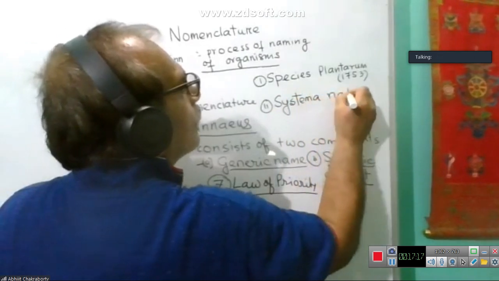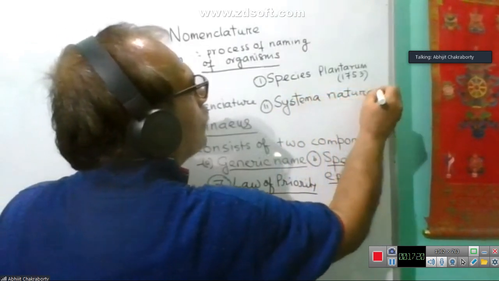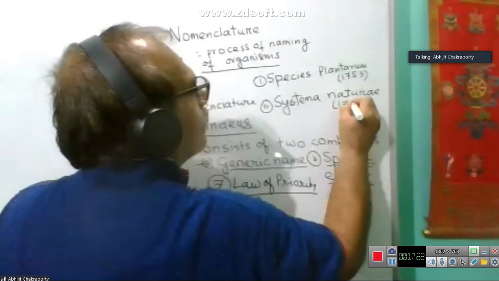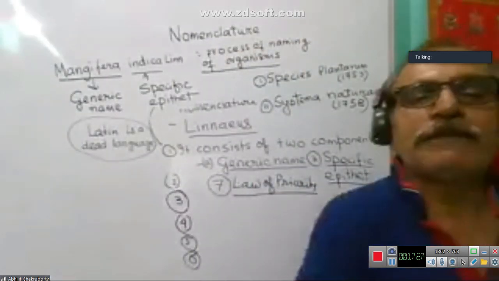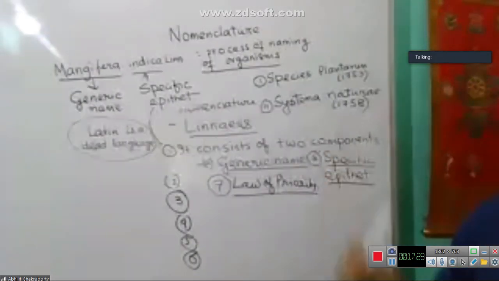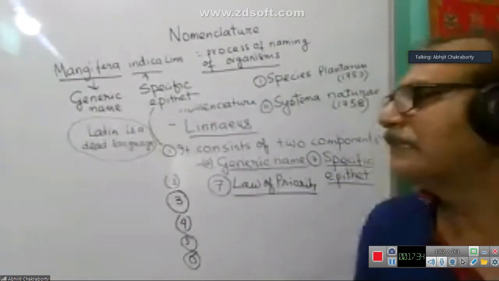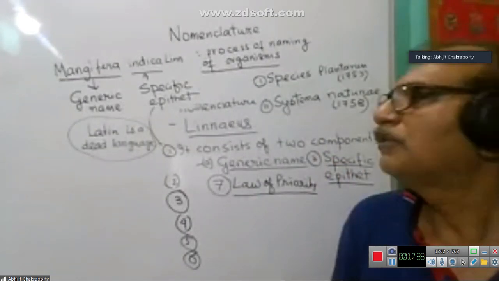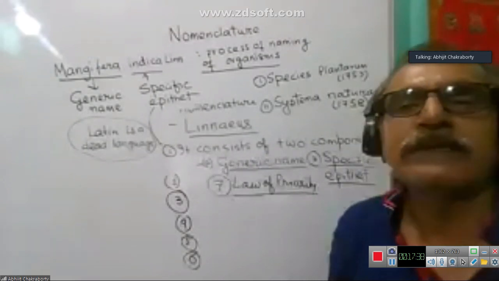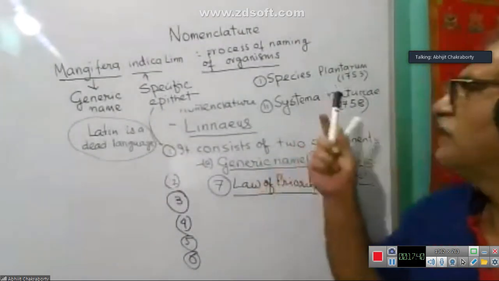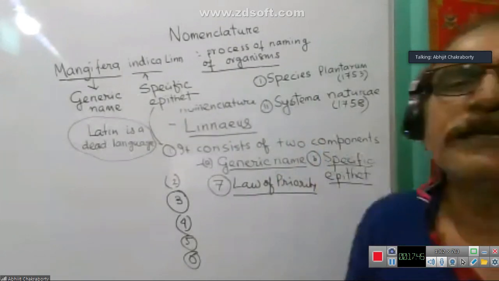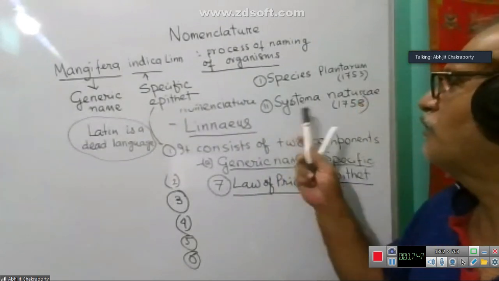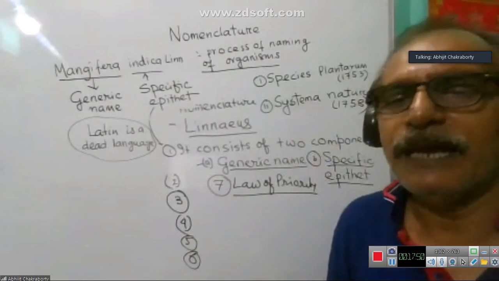Species Plantarum describes different plants and Systema Naturae describes different animals. So the publication year of Species Plantarum is 1753 and that of Systema Naturae is 1758.